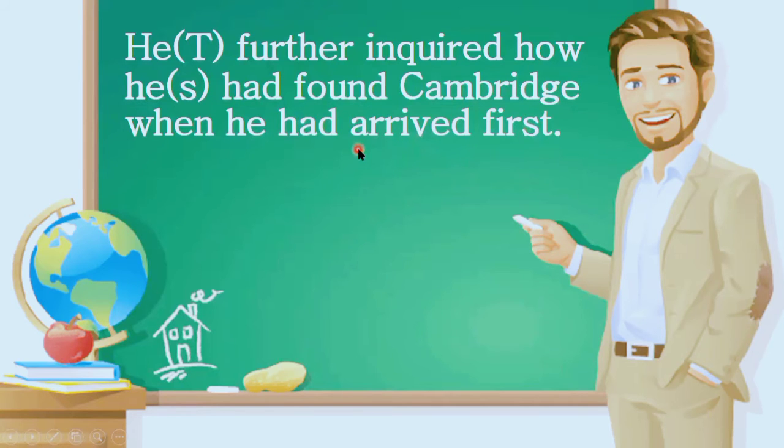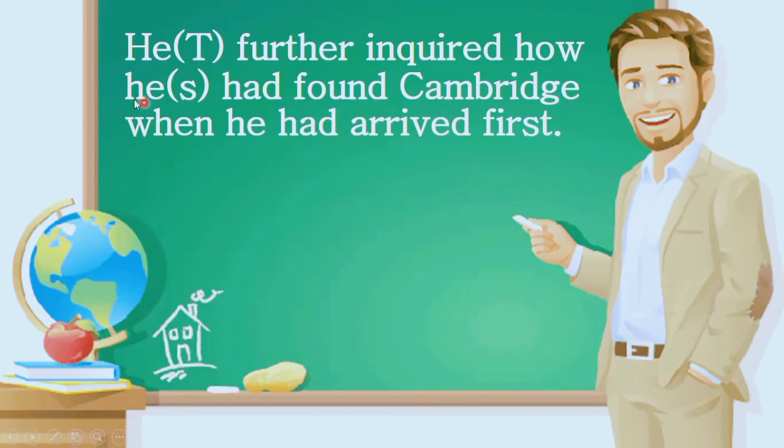So this past perfect tense into indirect can be changed into three different tenses. If you can remember the chart, then past perfect tense can become past indefinite tense, present perfect tense, or past perfect tense. So how should we change that?